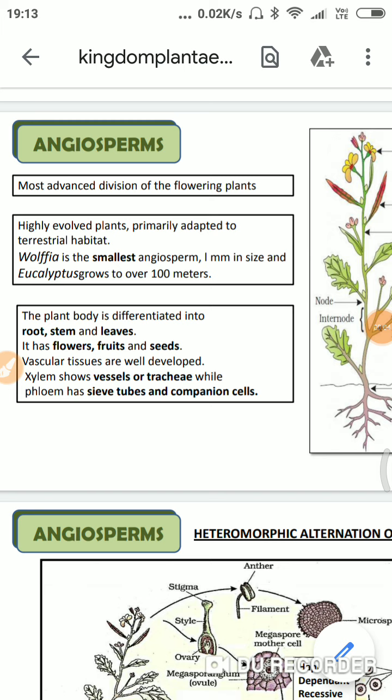Okay, last lecture we discussed cryptogams. Now we'll discuss phanerogams. What are phanerogams? These are the seed-bearing plants. It means these plants reproduce with the help of seeds.